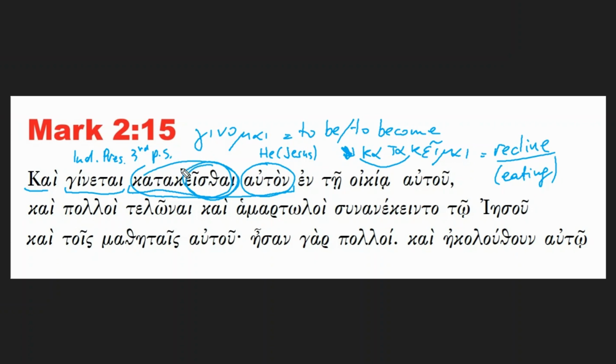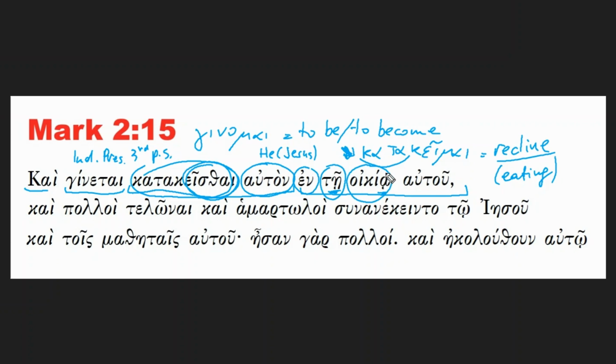Okay, so it happens that Jesus was reclining, was having dinner, en te oikia autou, where en is the preposition that wants the dative after itself. So you see this alpha with the iota subscript. This is a feminine dative, right? Te is the definite article.